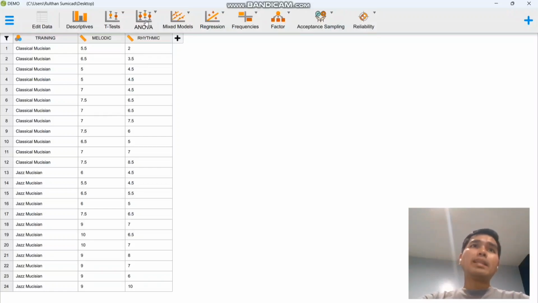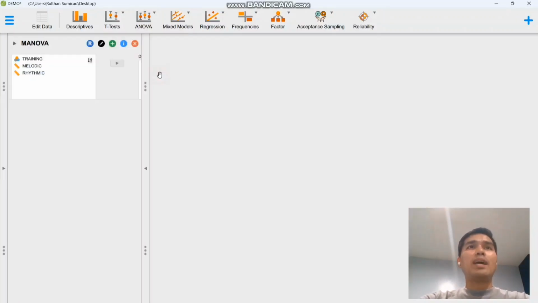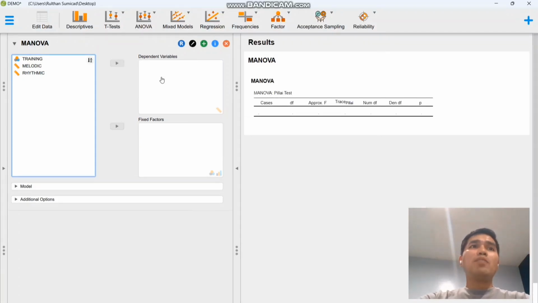Again, we click the same tab, which is ANOVA, which leads us to the different test statistics. We have ANOVA, repeated measures ANOVA, ANCOVA, and MANCOVA, which is very much the same as our Jamovi application. So again, let's click MANOVA. If you notice in our display here, there is no covariate box.